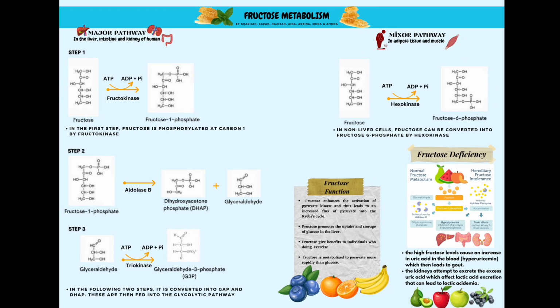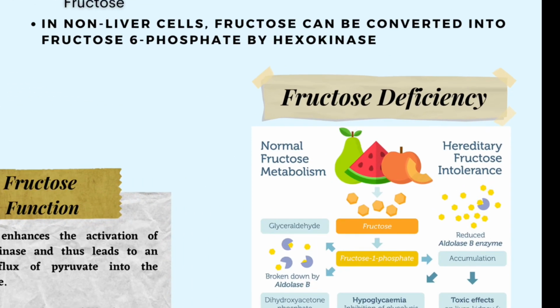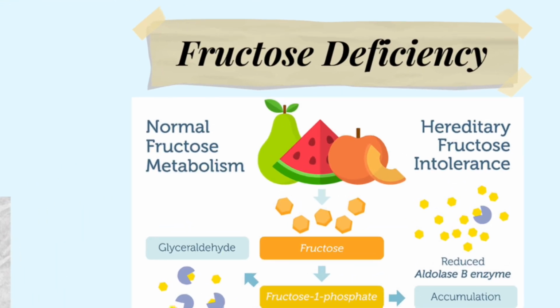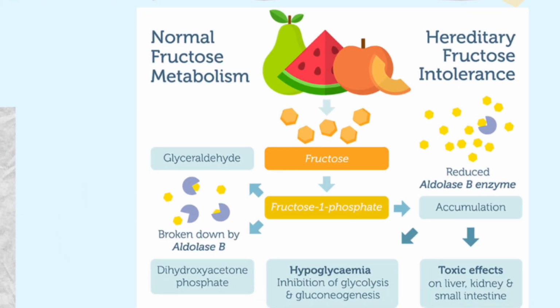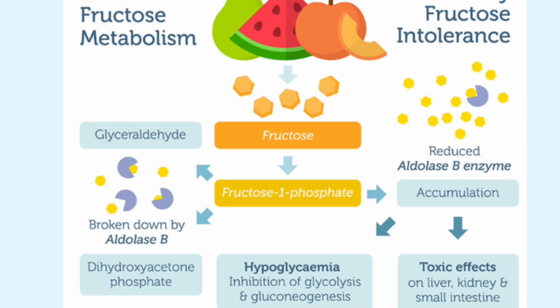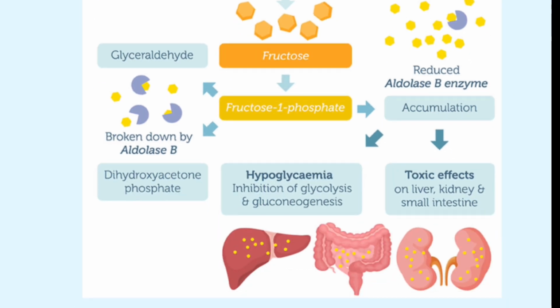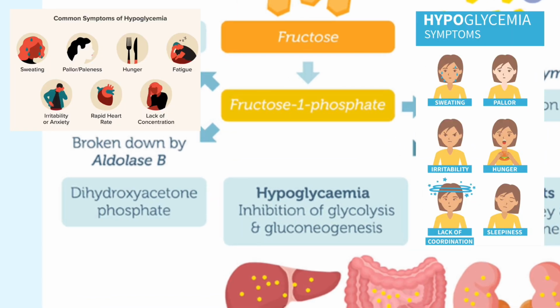Fructose intolerance occurs due to the deficiency of aldolase B, also known as fructose 1-phosphate aldolase deficiency. This reduces the cleavage of fructose 1-phosphate by aldolase, which also inhibits another enzyme known as fructokinase. The increase in fructose 1-phosphate results in the inhibition of both glycolysis and gluconeogenesis, which are responsible for creating glucose. This will lead to the glucose level being lower than the normal level, also known as hypoglycemia.